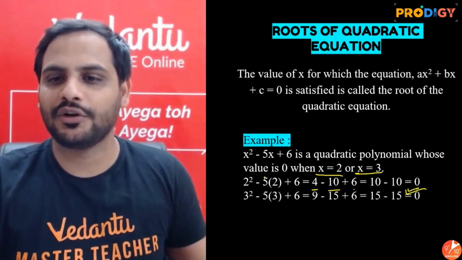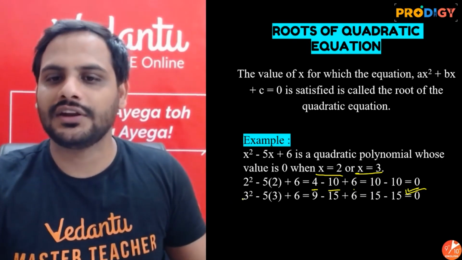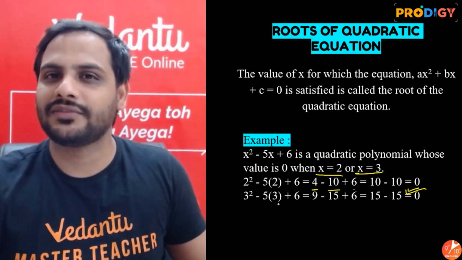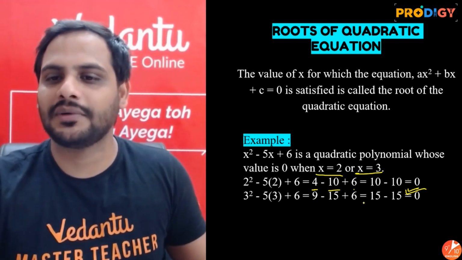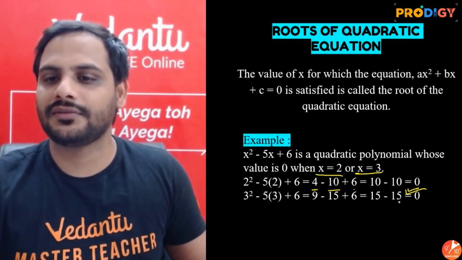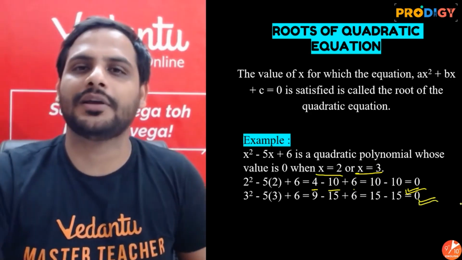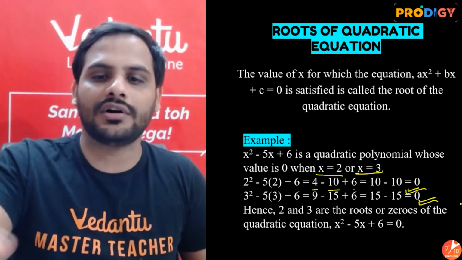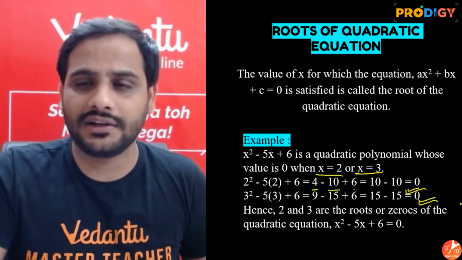And value of polynomial at x equal to 3: 3 square minus 5 into 3 plus 6. 3 square is 9. Minus 5 into 3 is minus 15, and plus 6. 9 plus 6 is 15, minus 15 is 0. Again, value of the polynomial is becoming equal to 0. So 2 and 3, we can say these are the roots or the zeros of the quadratic equation.